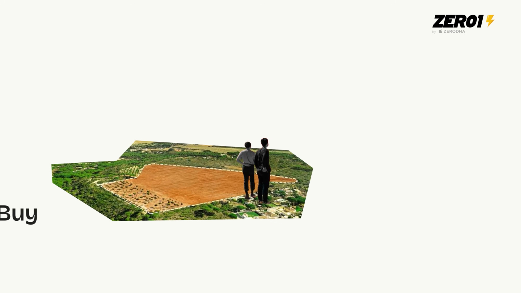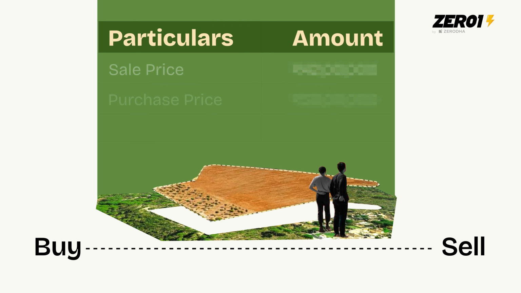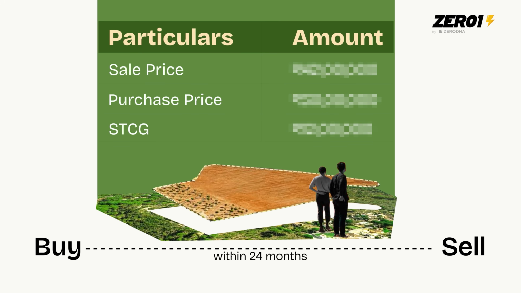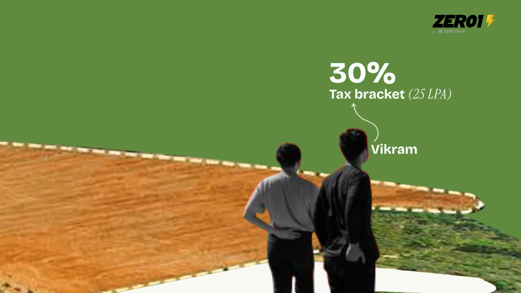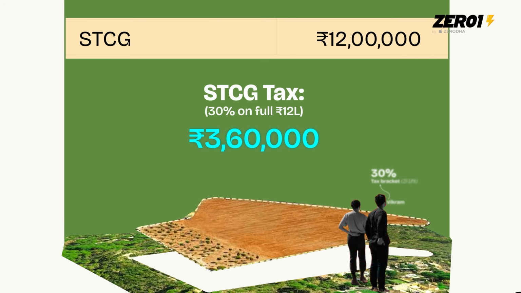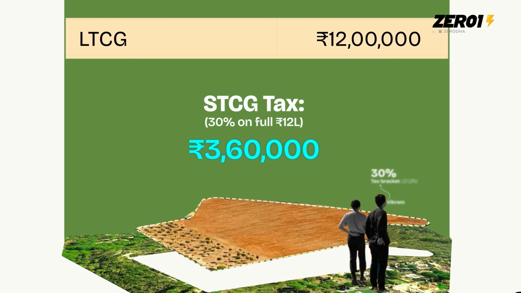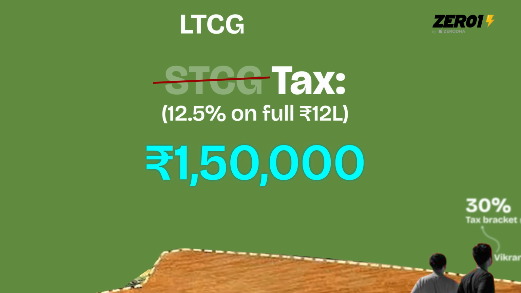Let's do an example. An STCG on property. Let's suppose you buy a piece of property and sell it within 24 months. Let's say the 12th month. So the sale price is 42 lakhs. Purchase was 30 lakhs. This is a short-term capital gain of 12 lakh rupees. And if Vikram is in the 30% bracket, he will pay 30% of all of this in tax. However, if he had sold this property after holding on to it for 24 months or more, then he would have paid 12.5%. It would have been categorized as a long-term capital gain.